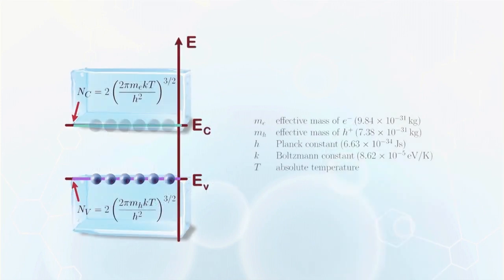In the equation, h is the Planck constant equal to 6.63 times 10 to the power minus 34 joule-second. And k is the Boltzmann constant as explained before. All these numbers are just constants that you can directly read out from tables. The only variable in the equation is the temperature T. That is, once you know the temperature, you know the values of Nc and Nv directly.